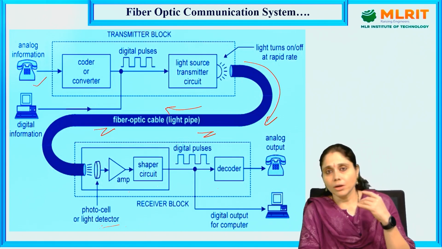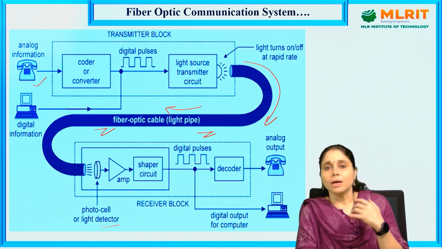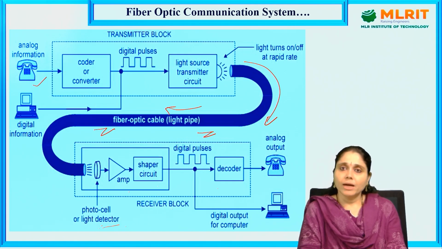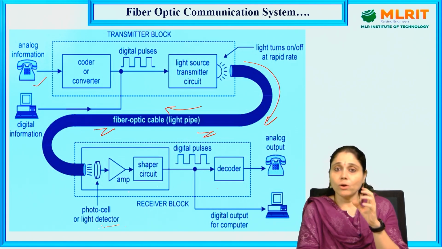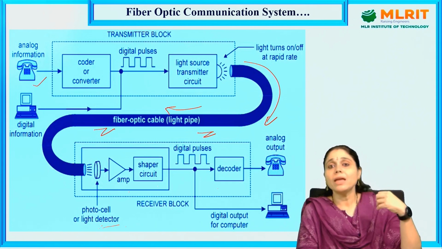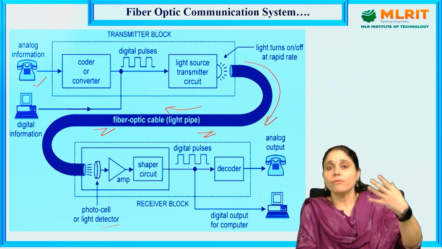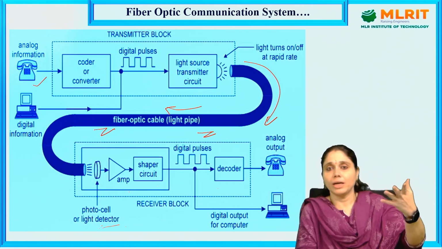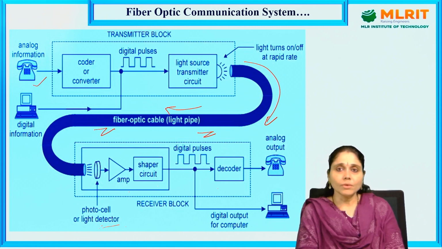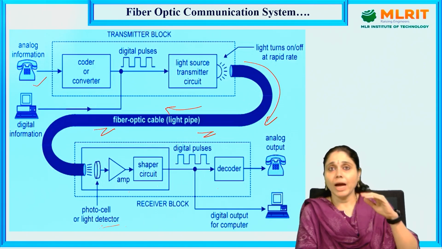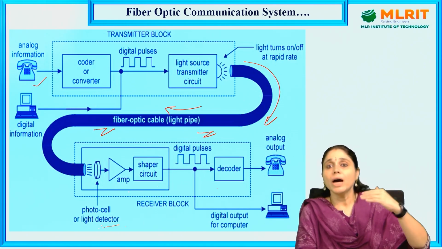If you make a phone call to your friend, you might be curious about how your sound goes from you to your friend through the optical fiber communication system. In the optical fiber communication system, we have the transmitter end and the receiver end.